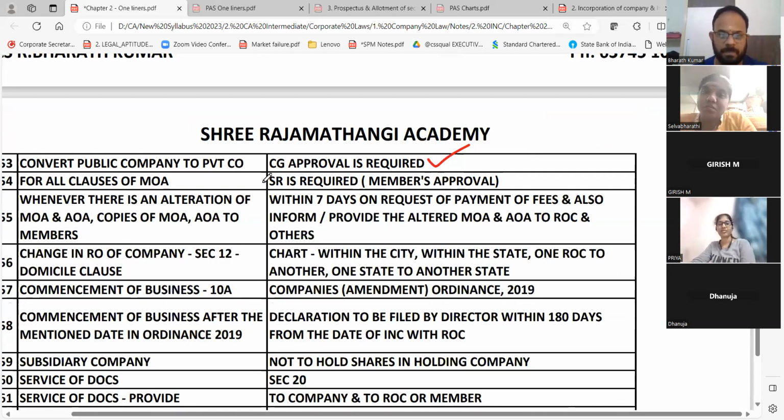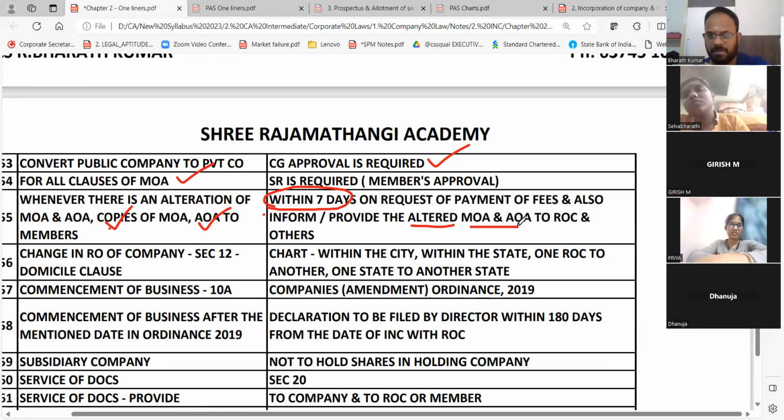For all the clauses, members approval, special resolution is required. We told all that. Now, next important MCQ, which we have not told before. That means we have not covered in the main provision. That's only for one-liner. Whenever there is an alteration of MOA and AOA, copies of MOA and AOA have to be given to members. Within how many days? When they request, within 7 days of the request, along with the fees, you should give them altered MOA and AOA. We have never told this before. 7 days limit, we have never told. So please write down this.